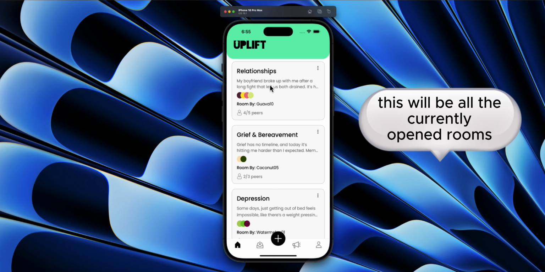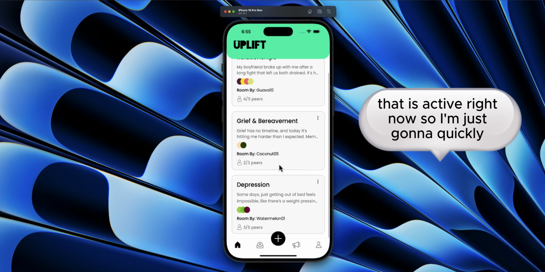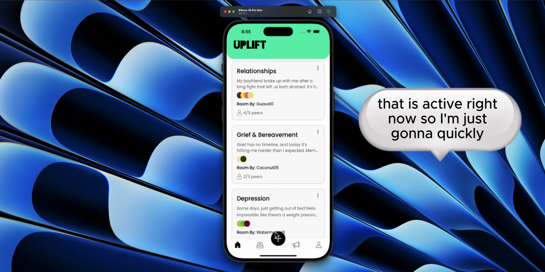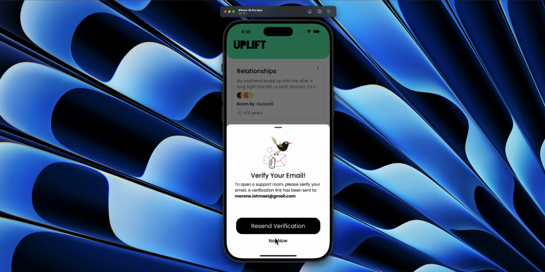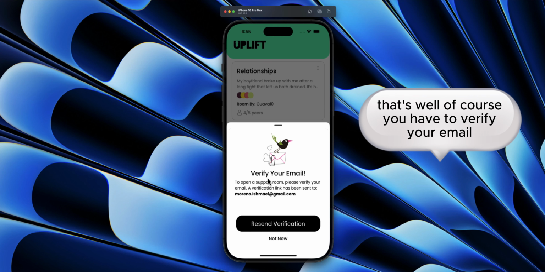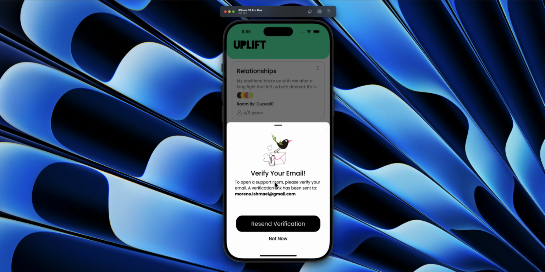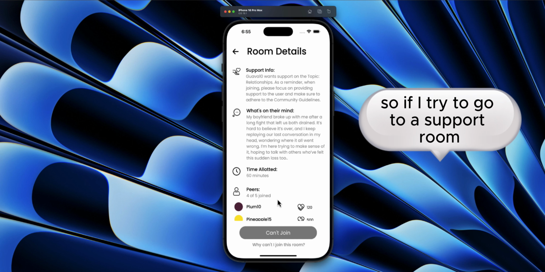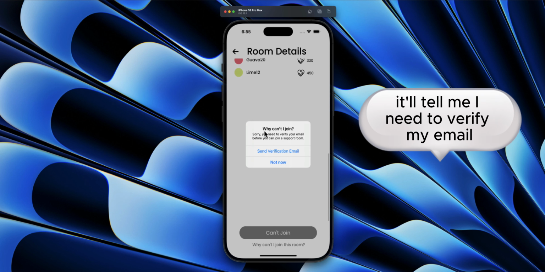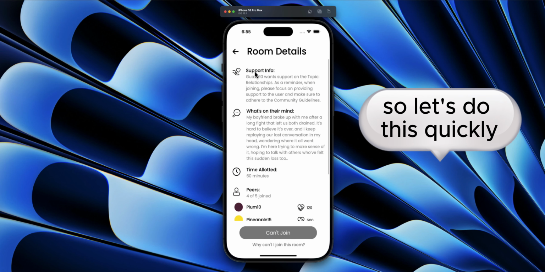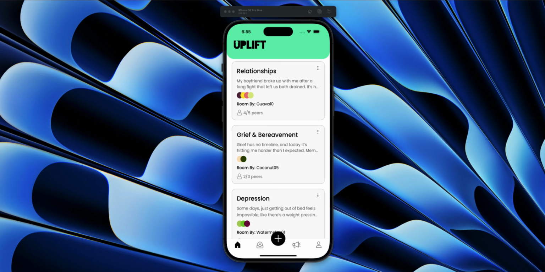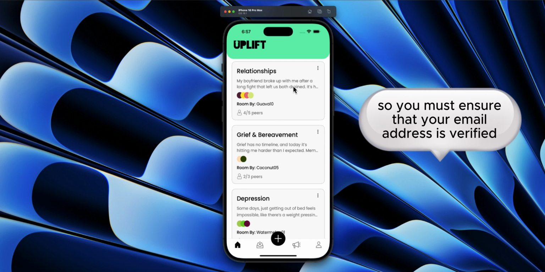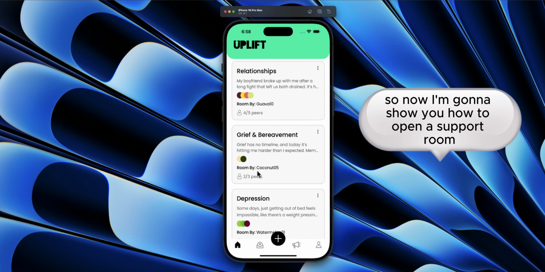This will be all the currently opened rooms that are active right now. I'm just going to quickly run through that. Of course, you have to verify your email before you open or join a support room. So if I try to go to a support room and can't join, it'll tell me I need to verify my email. Let's do this quickly. So you must ensure that your email address is verified.